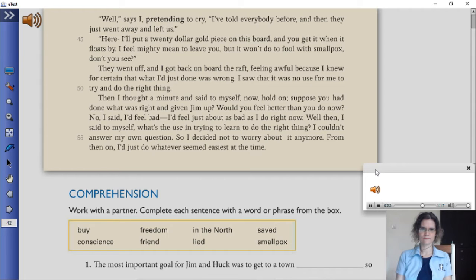No, I said. I'd feel bad. I'd feel just about as bad as I do right now. Well then, I said to myself, what's the use in trying to learn to do the right thing? I couldn't answer my own question. So I decided not to worry about it anymore. From then on, I'd just do whatever seemed easiest at the time.